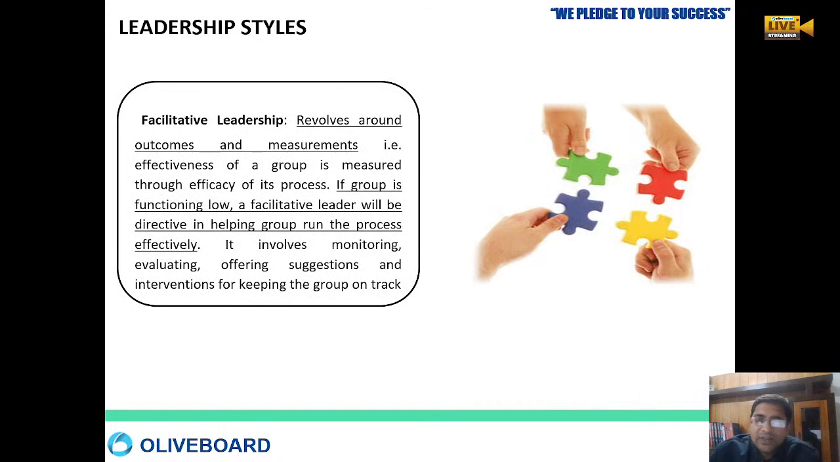Then facilitative leadership. Facilitative leadership revolves around outcome and measurement, and it is very important. Like if a group is functioning low, meaning their motivation is less, then the leader provides facilitation and direction to those people. The leader enters, monitors, evaluates, offers suggestions and everything. That is called facilitative leadership, facilitate meaning to make something easier.